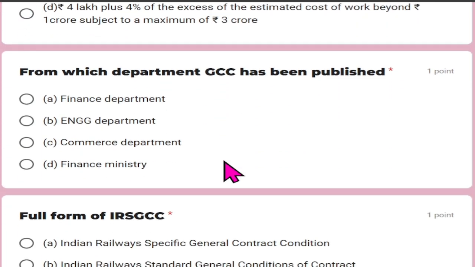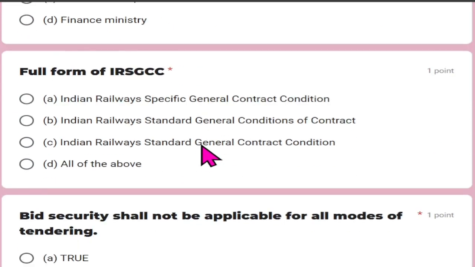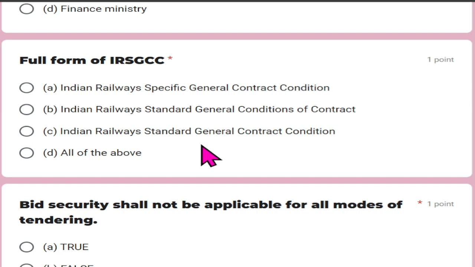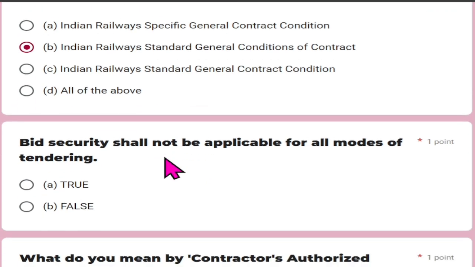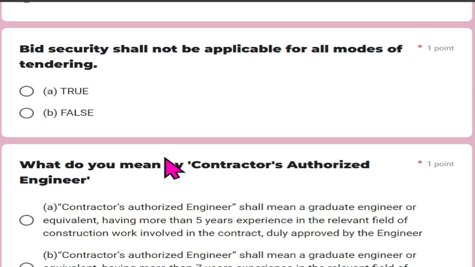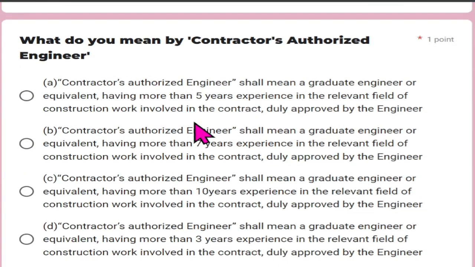From which department has the GCC been published? It is the Engineering Department. Full form of IRSGCC: Indian Railway Standard General Conditions of Contract, and option B is the right answer. Bid security shall not be applicable for all modes of tender. No, it should be. So here the statement is false.